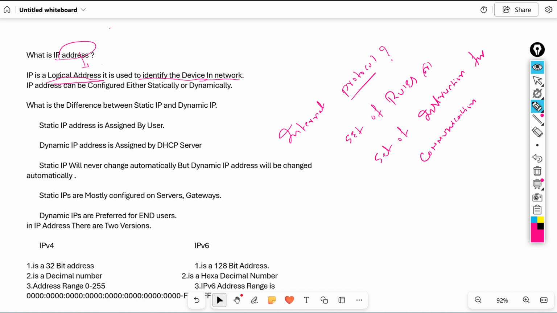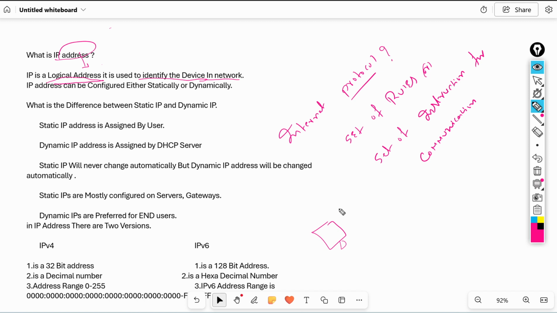IP address is actually required whenever you want to communicate with another device. For example, I have one laptop, my personal laptop. I just purchased a new laptop. Whenever you purchase a new laptop, we don't actually have any IP address. You can use your laptop without an IP address. IP address will not come with the laptop. Whenever you purchase any new laptop or new desktop, IP address is not an inbuilt address.